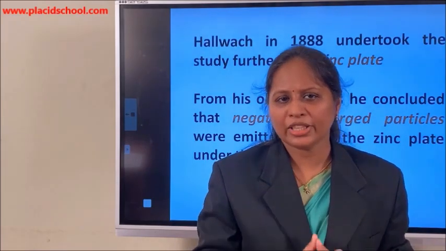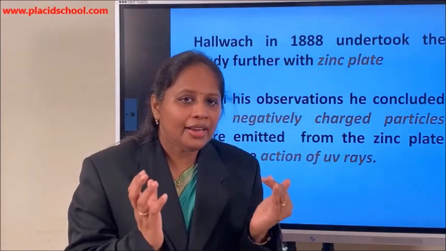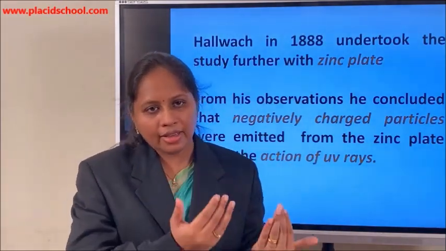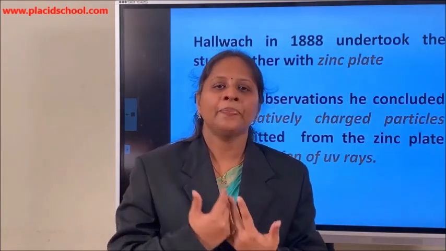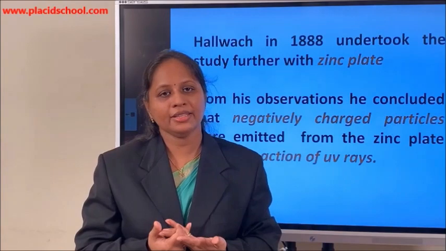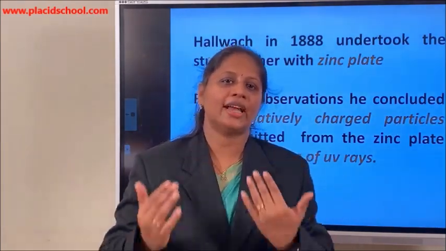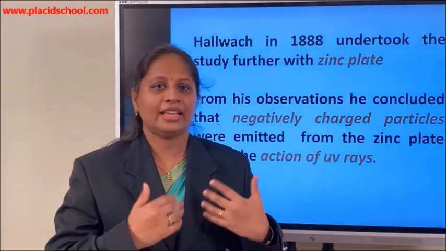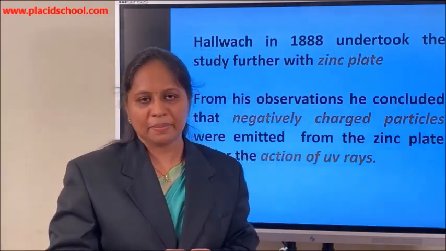So how do you explain this? It is nothing but that when UV rays fall on the zinc plate, emission of electrons takes place. From the negatively charged zinc plate, electrons are emitted and it becomes neutral. So emission of electrons is the explanation for this discharging as well as the enhancing of the positive charge.